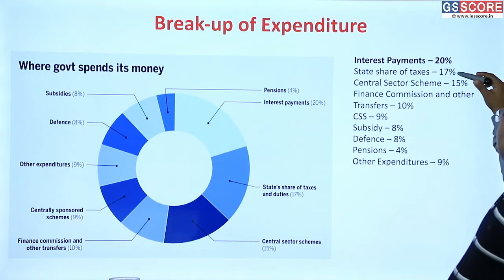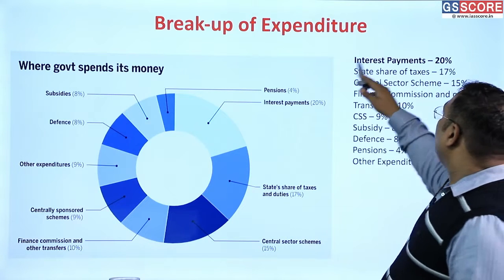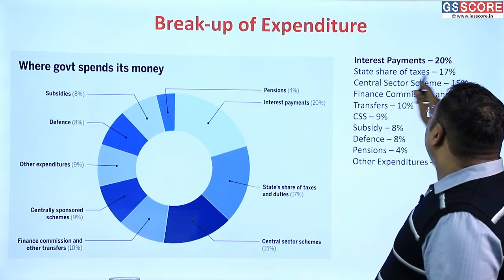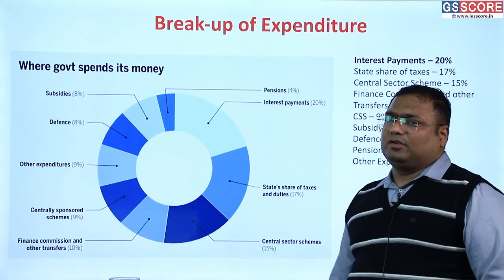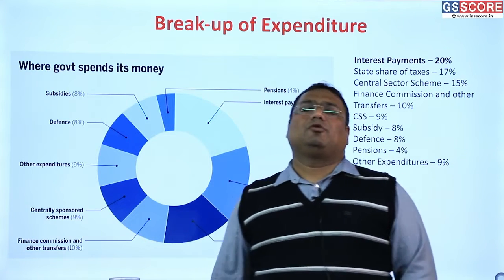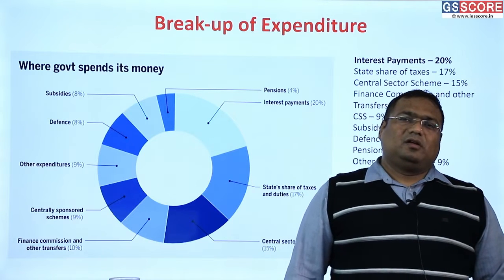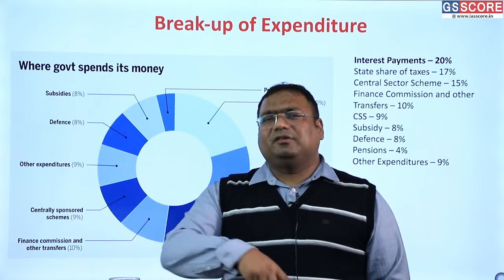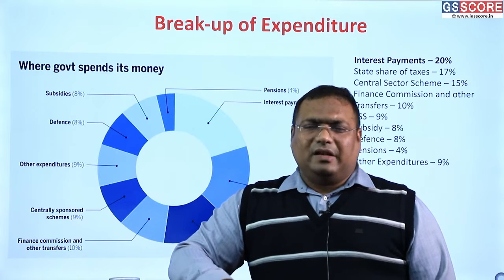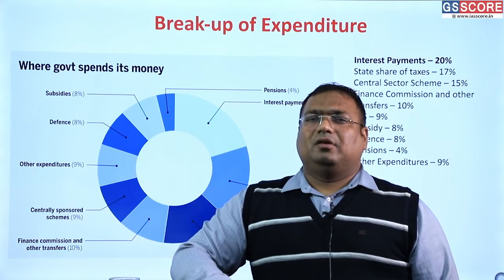Okay, so when we look at the numbers here, 20% goes to interest, 17% goes to states. The tax that we collected also contain the tax on behalf of states. So there are so many taxes which are collected by the center but then are shared with the states.